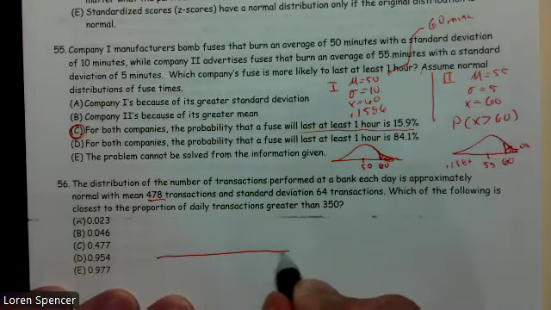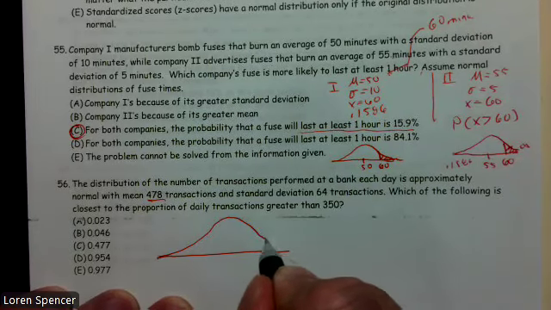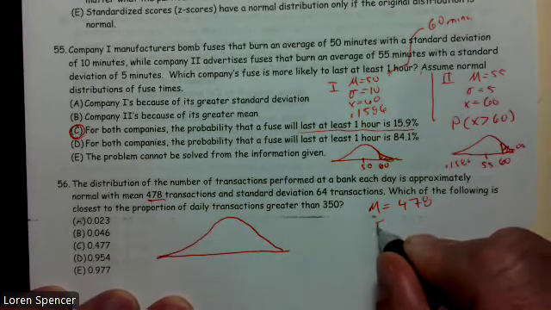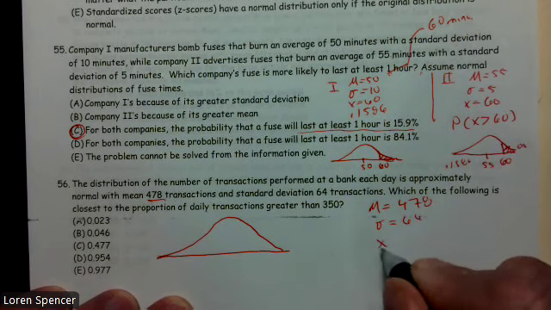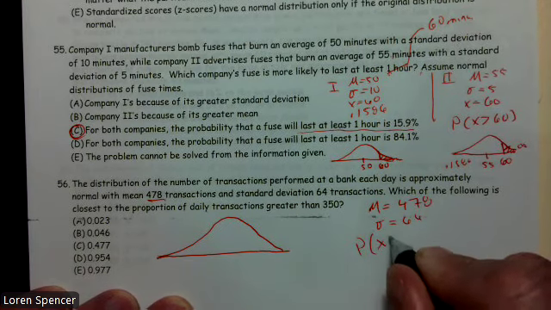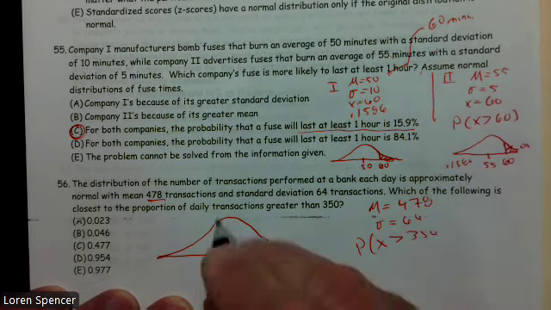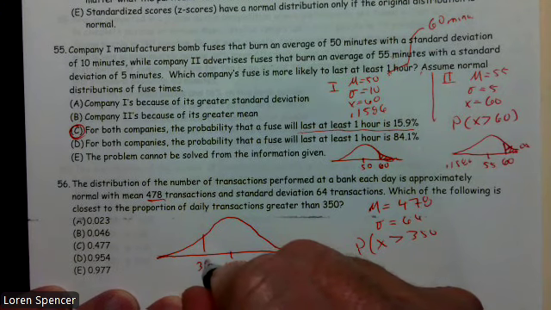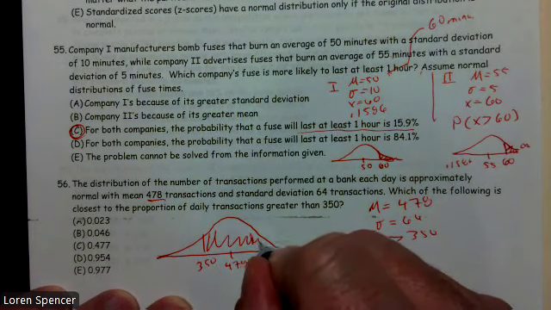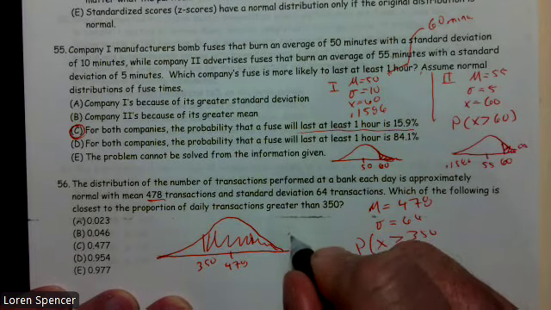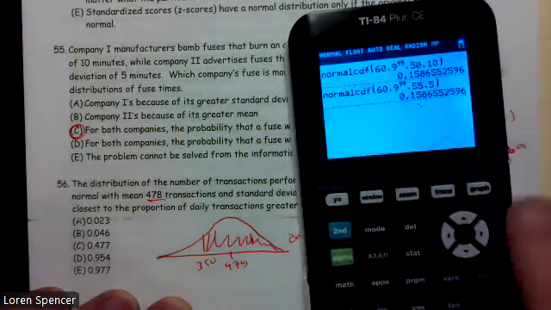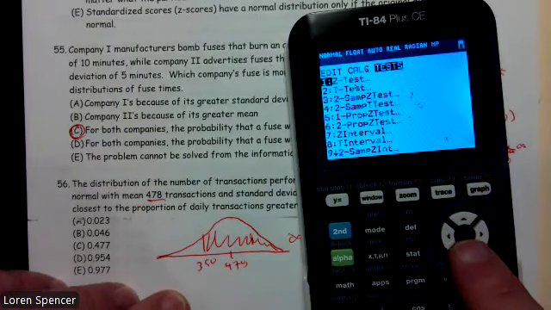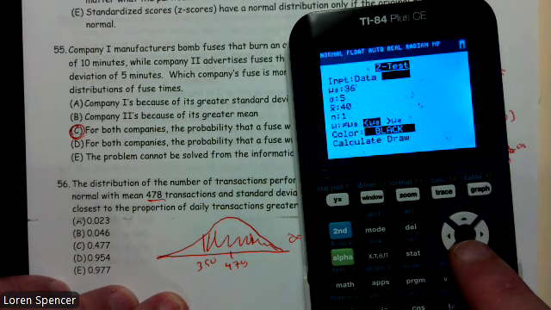All right. So if I'm drawing a picture of this, we have a mean of 478, standard deviation is 64, and they want to know the probability that X is greater than 350. Well, this is 478, 350 is here, but we're shading up because they said greater than, so this is going to be infinity up here. So let's run that thing. And again, we can do a stat test. Let's do that, a stat test, z-test first, just so you don't get out of the habit.